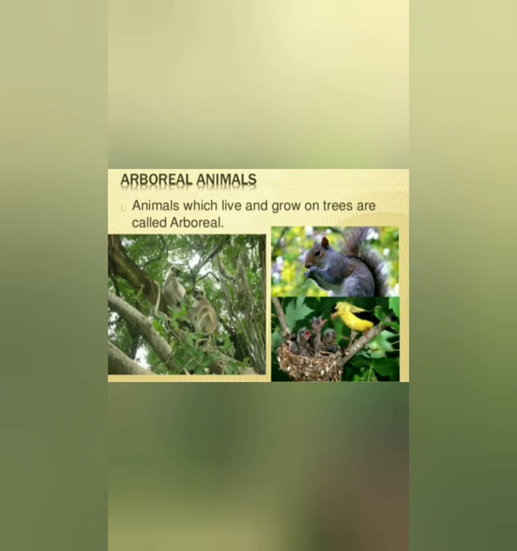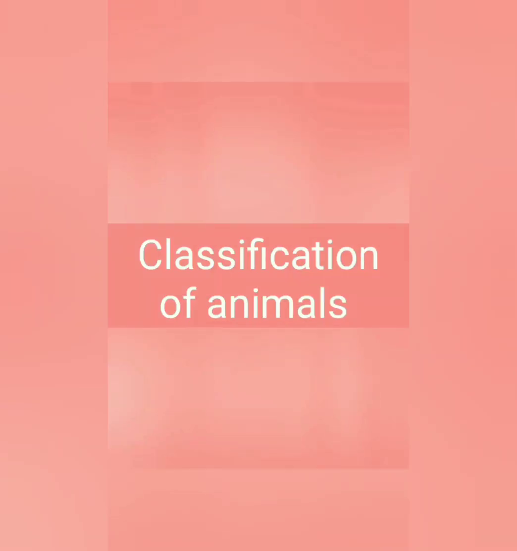Animals that mostly live on trees are called arboreal animals. For example, monkey, squirrel. These animals live on the trees. Children, today we have learnt about classification of animals based on food they eat, based on their body structure and based on where they live.